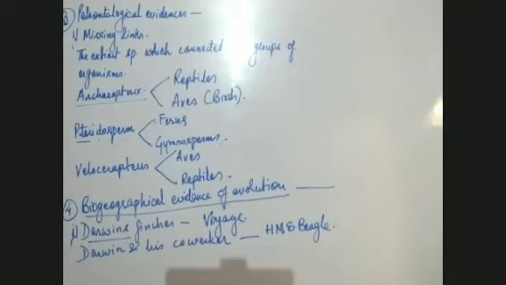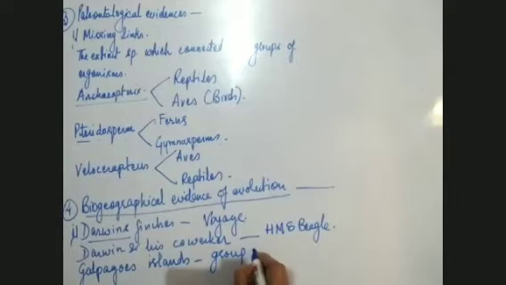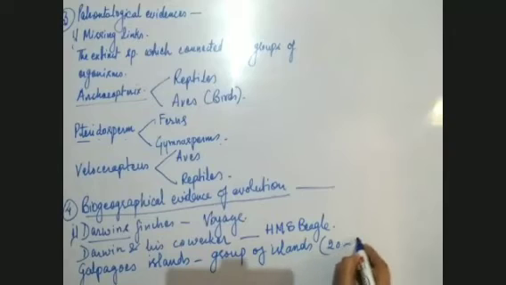Now, where did they go? They went to the Galapagos Islands. These islands are a group of islands, and I think there are about 20 to 22 islands. This group of islands is known as the Galapagos Islands.